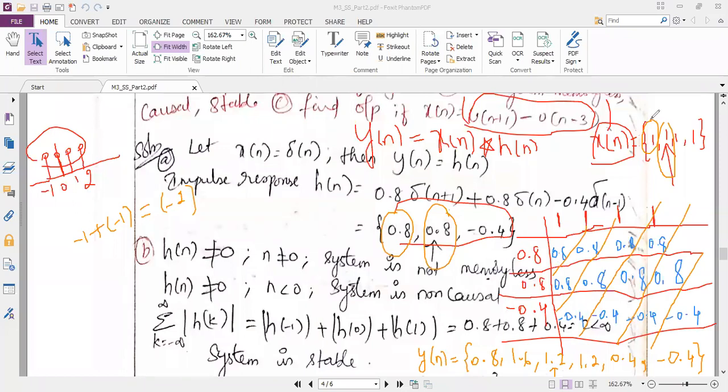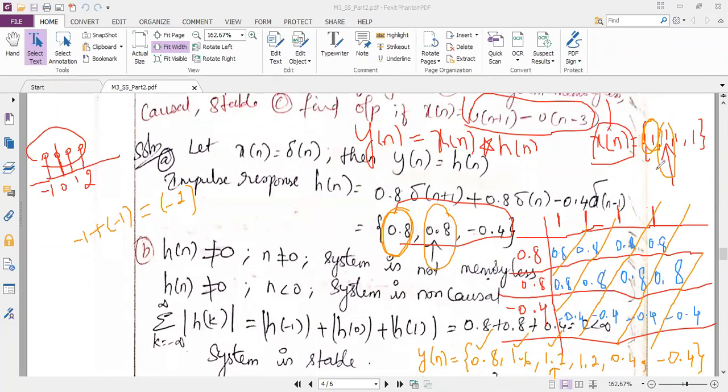So index, you know what index is? The starting index of x of n is minus 1. The starting index of h of n is minus 1. So minus 1 plus minus 1 is equal to minus 2. That means my first sample is at minus 2, the second sample is at minus 1, and the third sample is at 0. So at 0, I have to show the arrow mark here.